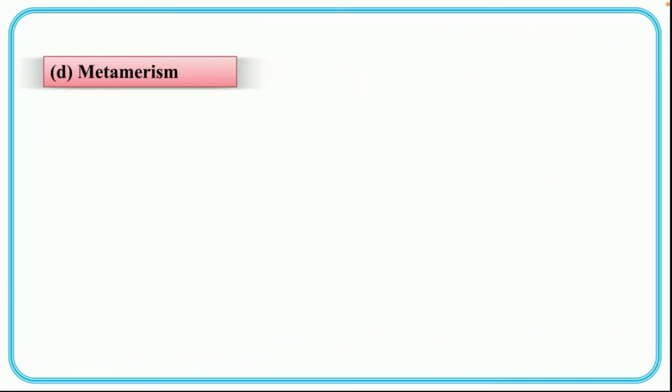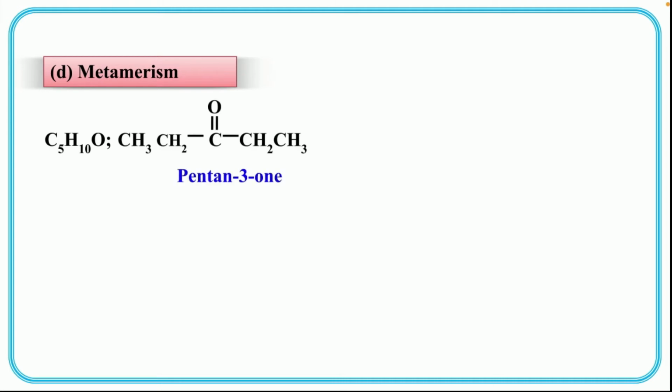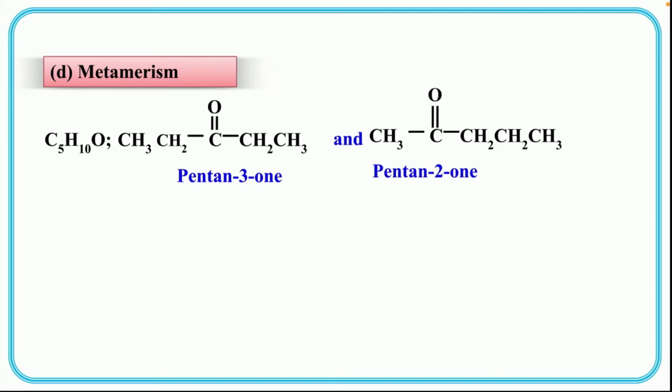Another example of metamerism is C5H10O, that is, first you can write it as pentan-3-one, or you can also write it in the form of pentan-2-one. So the ketonic group comes in the second position as well as in the third position. So you see the number of alkyl groups. In the first case there are 2 carbon atoms on the left side and 2 carbon atoms on the right side.